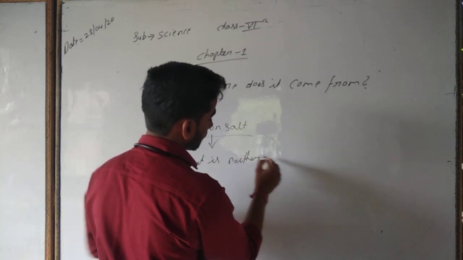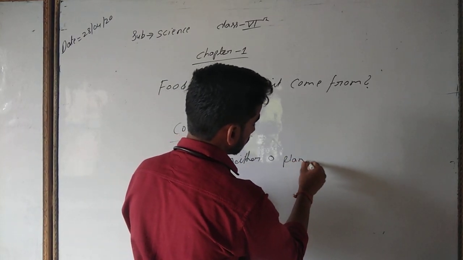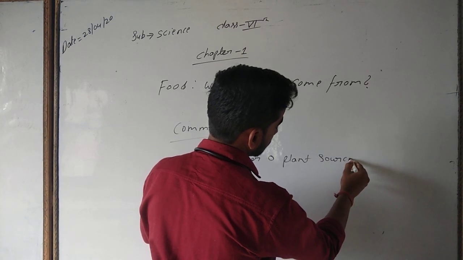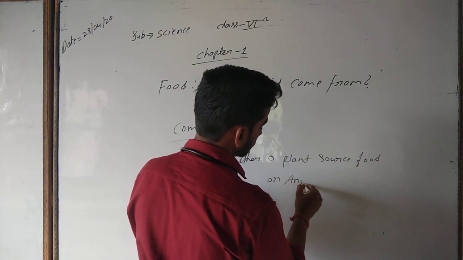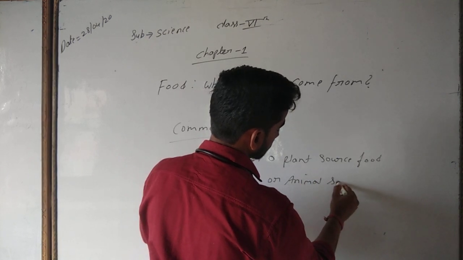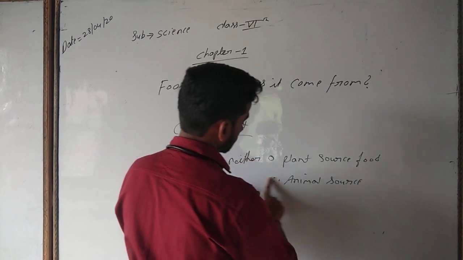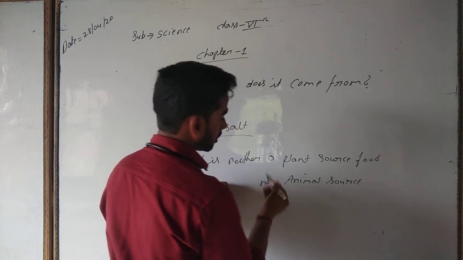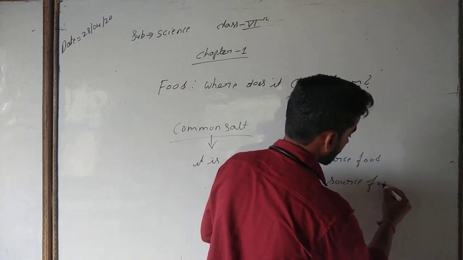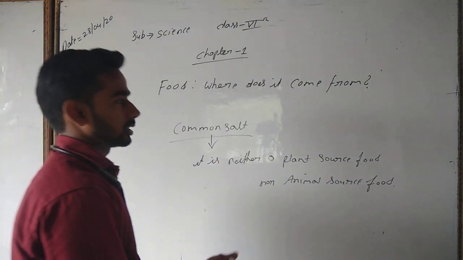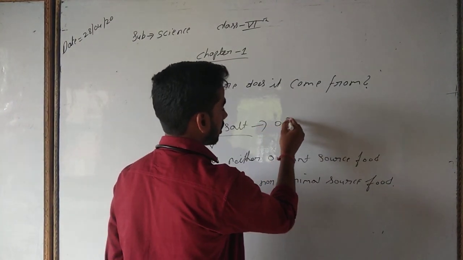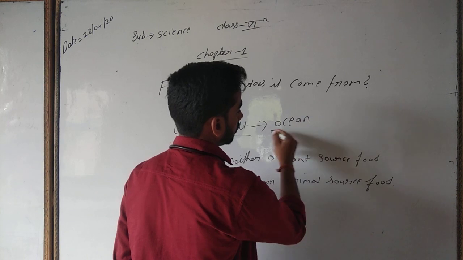So common salt is neither a plant source food nor an animal source food. Why? Because it is obtained from the ocean. Common salt is obtained from ocean.